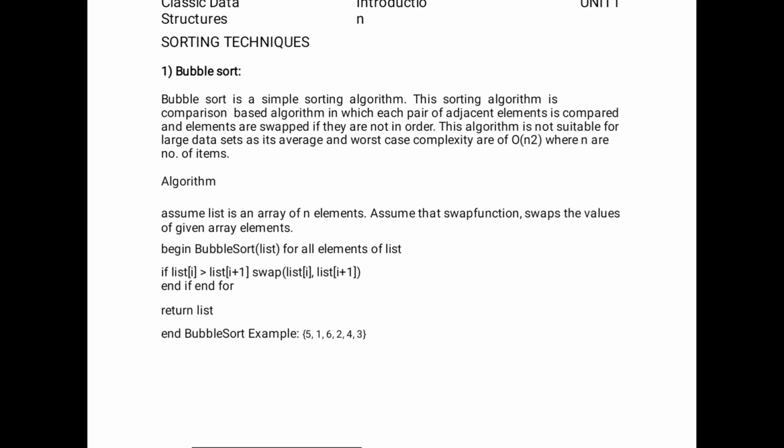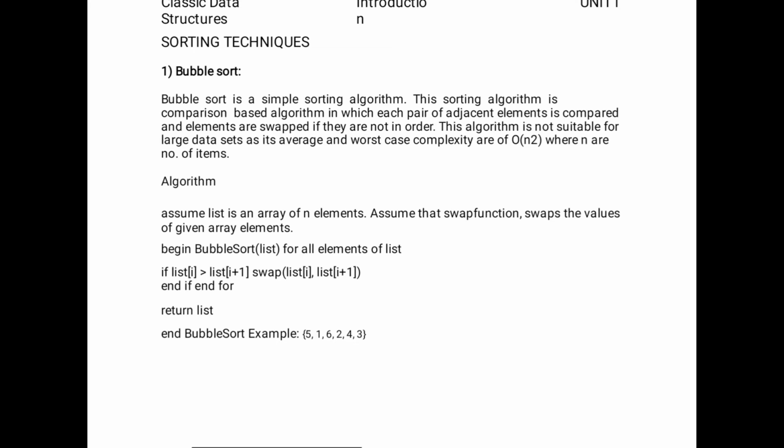an abstract data type. After telling the ADT, we will continue with the sorting techniques. I am just giving a definition and a brief explanation about ADT. What is an ADT? ADT is an abstract data type. An abstract data type is a type for objects whose behavior is defined by a set of values and